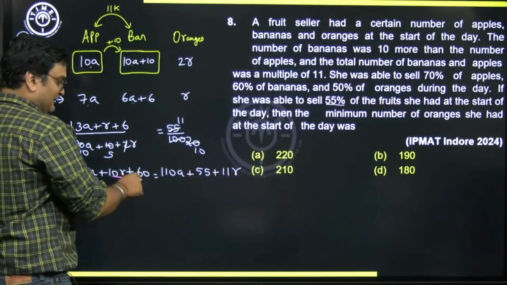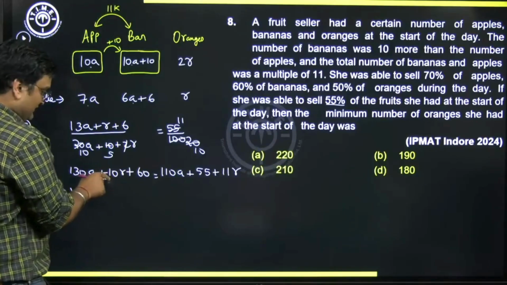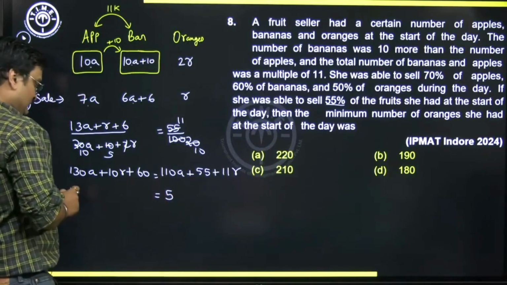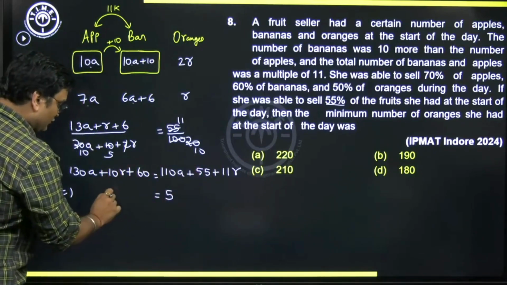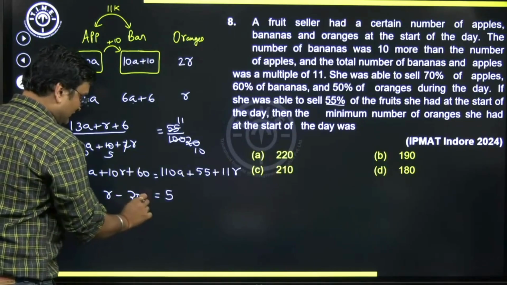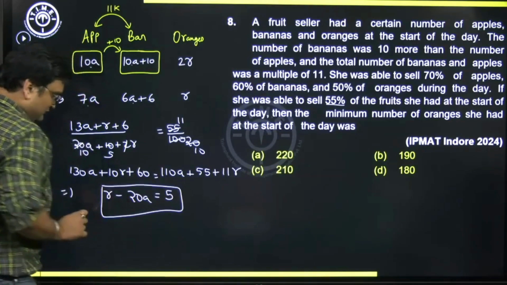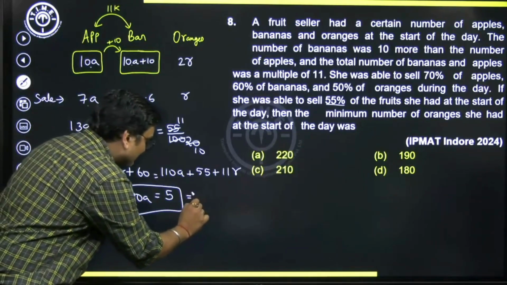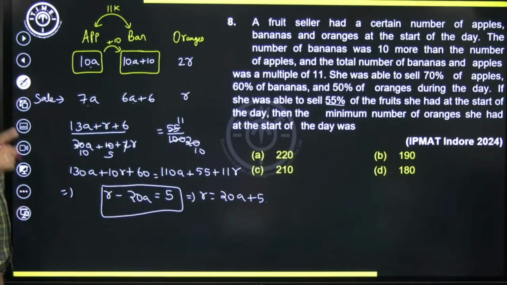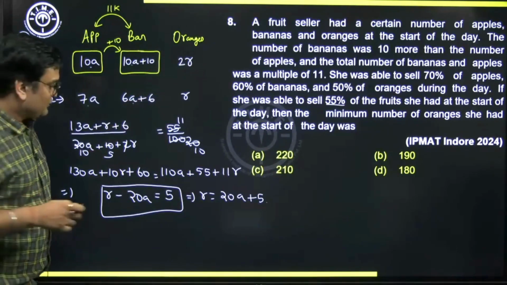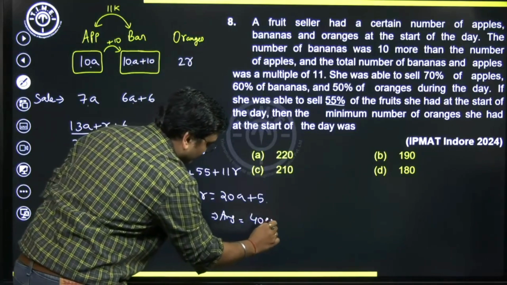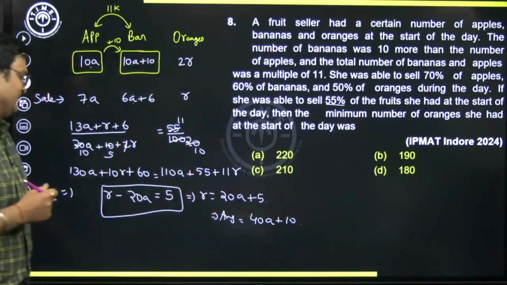Bringing all terms on one side, let's take this 2 on the other side and bring 55 on this side. 60 minus 55 will be 5. This is going to be 11R minus 10R, which is R, right? And 110A minus 130A is minus 20A. So R minus 20A is going to be 5. Based on this, we can write the value of R will be equal to 20A plus 5. And what is my answer? Answer is 2R, please note. So my answer will be twice of this, meaning 40A plus 10. This is what our answer will be.